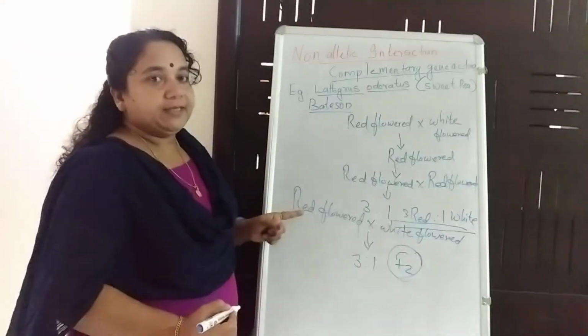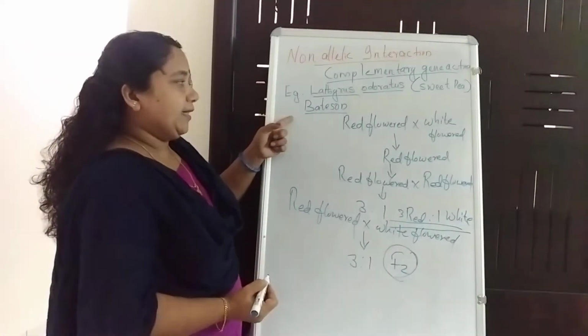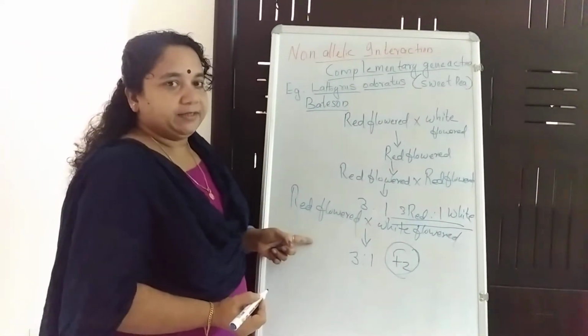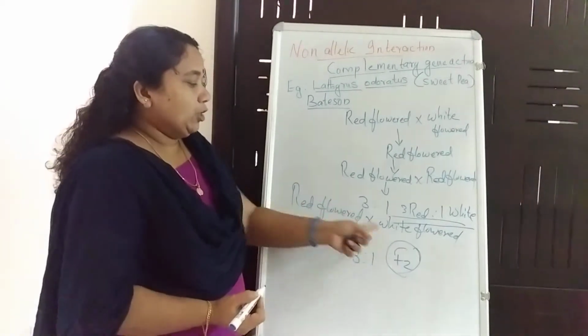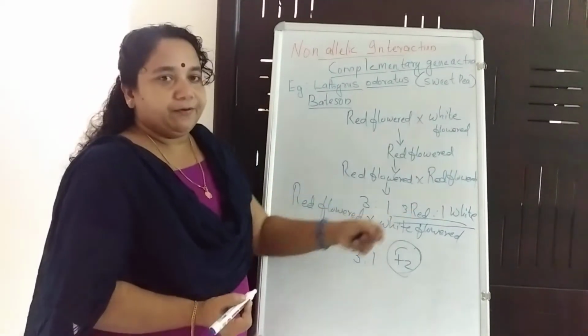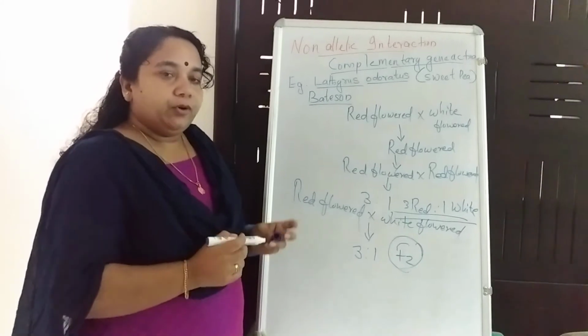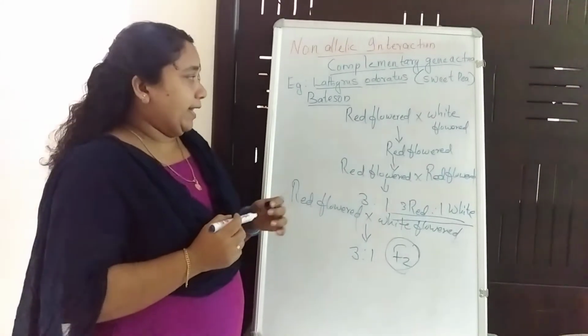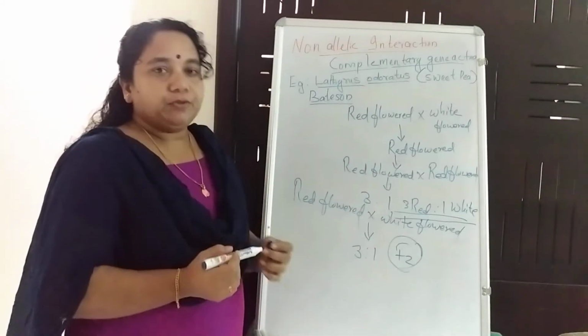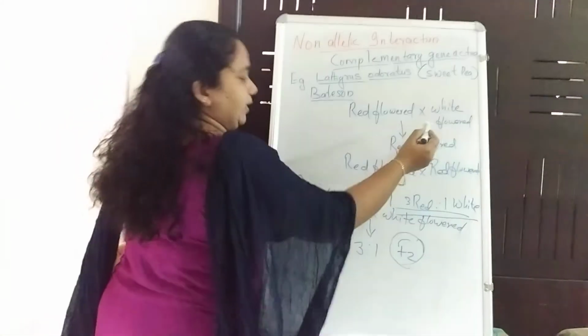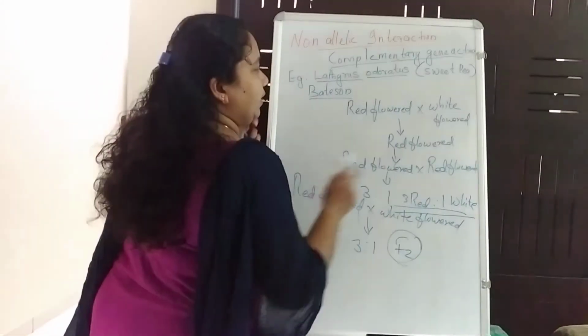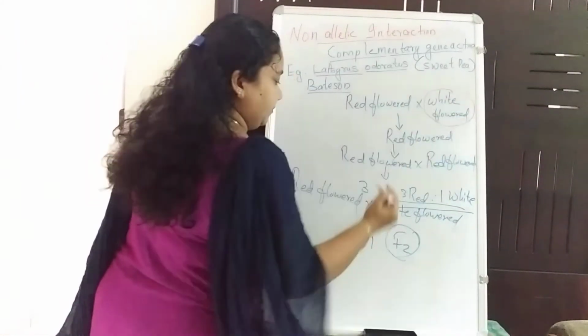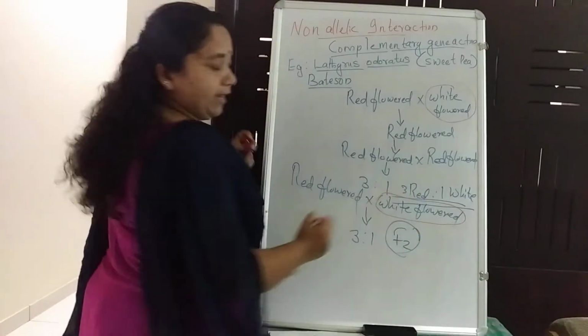So in both these crosses, Bateson got the same result even though he used two different types of white flowered plant. So a doubt arose and he had to verify whether these two white flowered are of the same type.